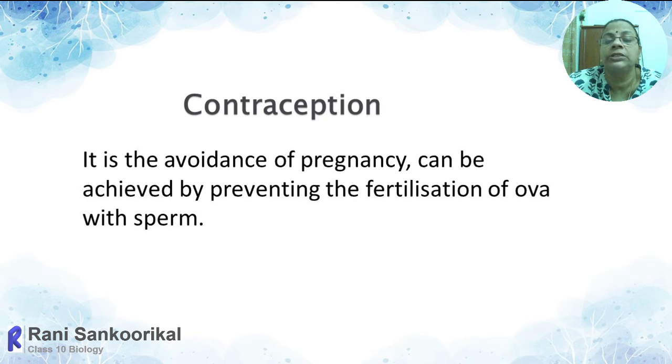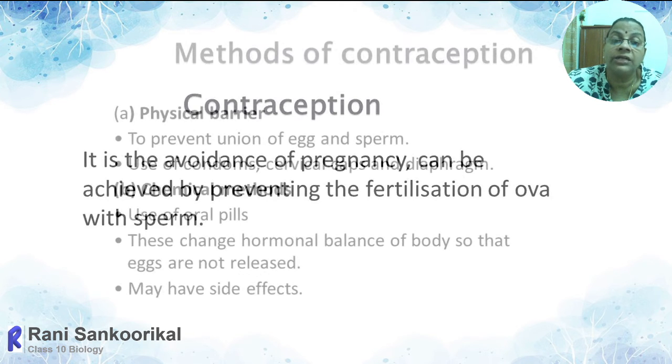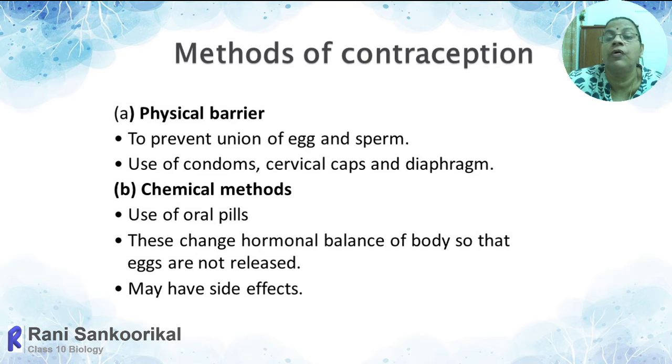The next topic is contraception. So what do you mean by contraception? It is the avoidance of pregnancy. How can we avoid pregnancy? By avoiding the meeting of ova and sperm, or else we can say preventing fertilization. There are different methods for contraception: physical method, chemical method, hormonal method, surgical method.